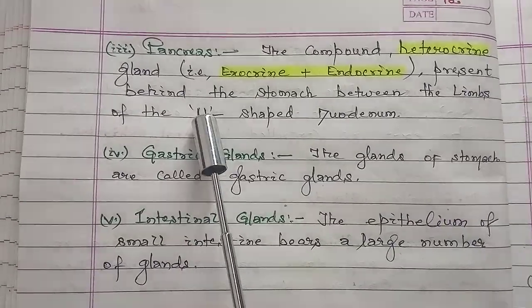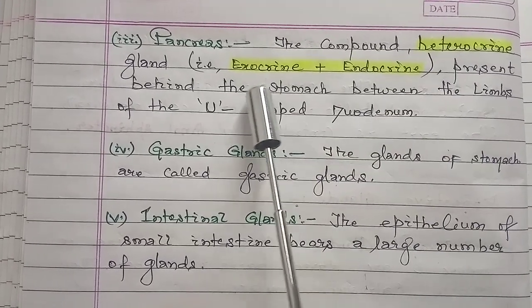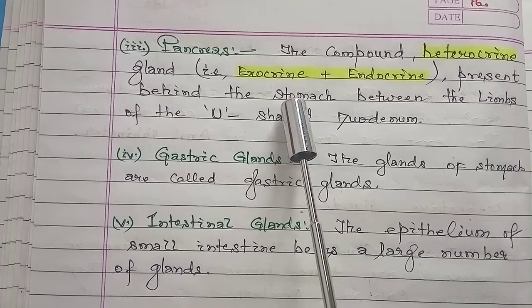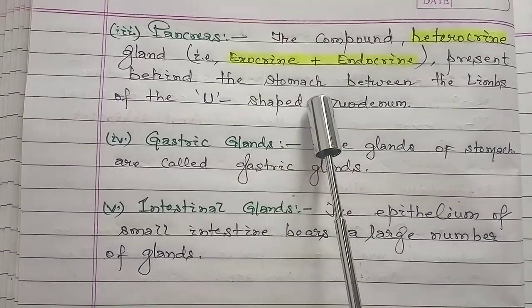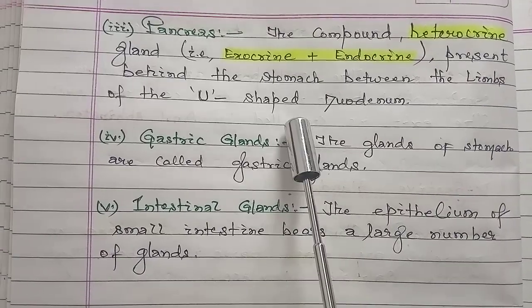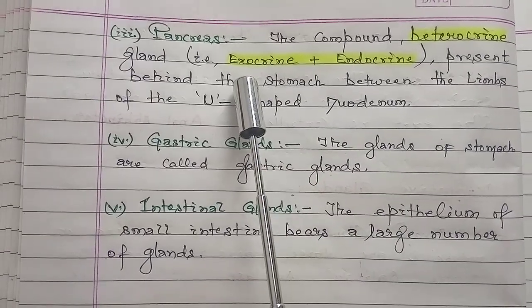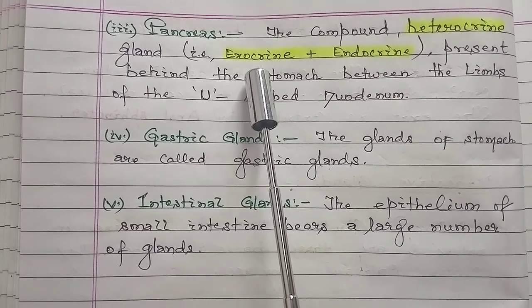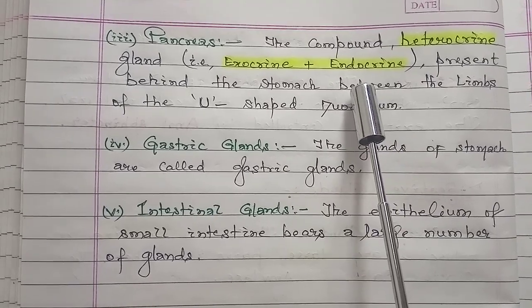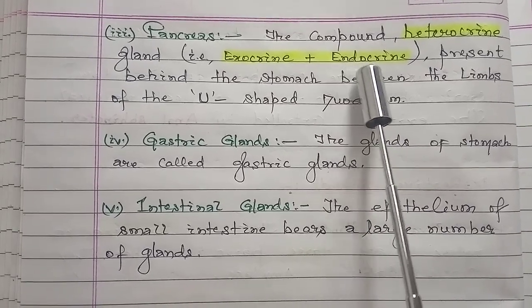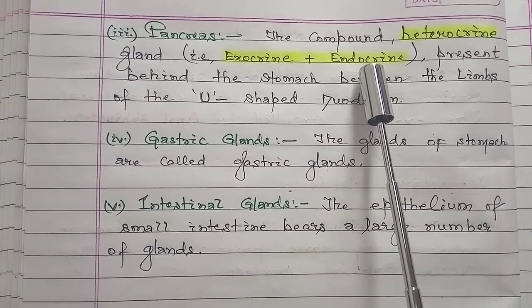Third, the pancreas. It is a compound or heterocrine gland, meaning it has the role of both an exocrine and an endocrine gland, present behind the stomach between the limbs of the U-shaped duodenum. So exocrine, we know the meaning: it has duct-like structures to carry the secretions, whereas endocrine glands are those which do not have their own ducts to release their secretions, and their secretions are called hormones.